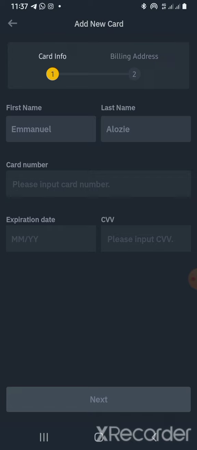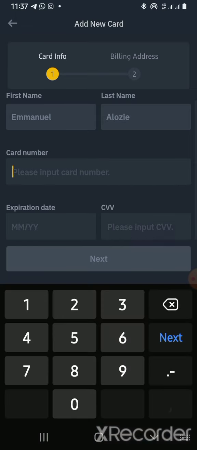The only thing they will ask from the person, who has an account already, is the card number, the expiry date, the CVV, and click on next. Once the person clicks on next, it asks for maybe an OTP or billing address, how to use a card to fund a platform.